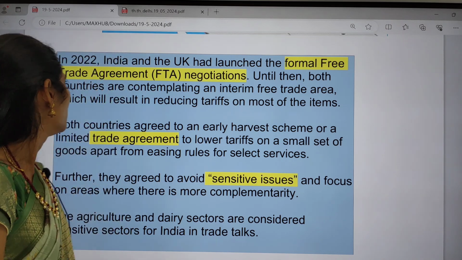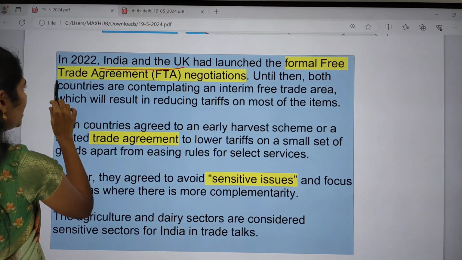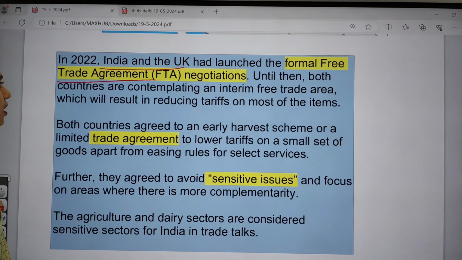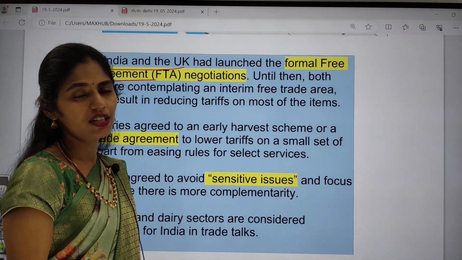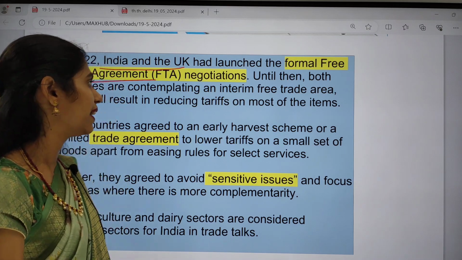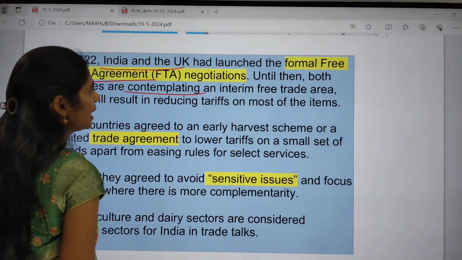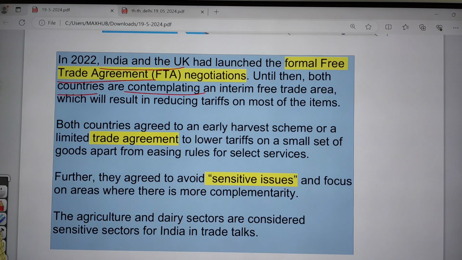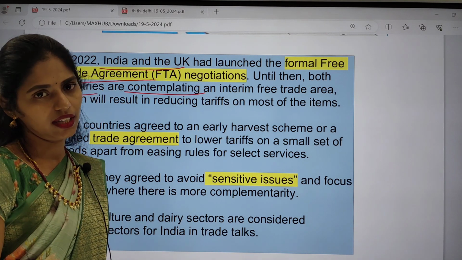In 2022, India and the UK launched formal free trade agreement negotiations. So in 2022 itself, the talks had started. Until then, both countries were contemplating an interim free trade area, which would reduce tariffs on most of the items.